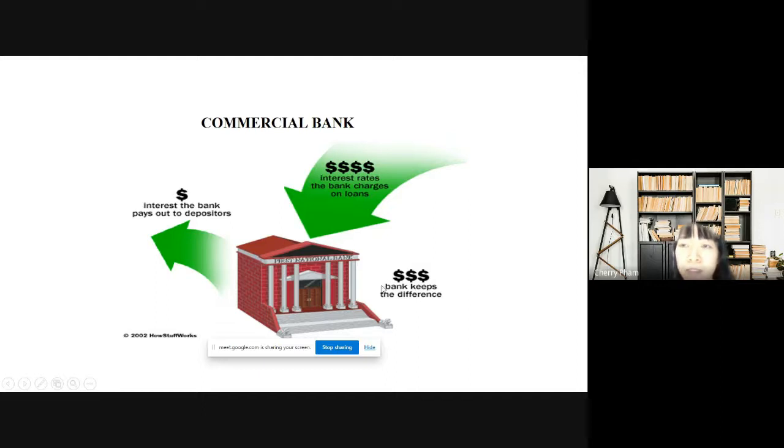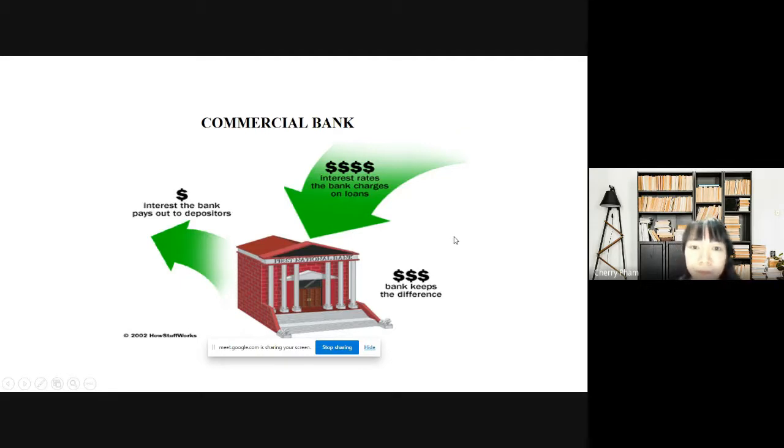This amount the bank keeps is the difference between the interest when the bank makes a loan and when the bank accepts deposits, and $3 is the profit the bank makes. Imagine that the bank gets many deposits and also makes many loans, so the difference becomes bigger and bigger. Through this picture, you can see clearly how the commercial bank can make a profit in a very simple way.